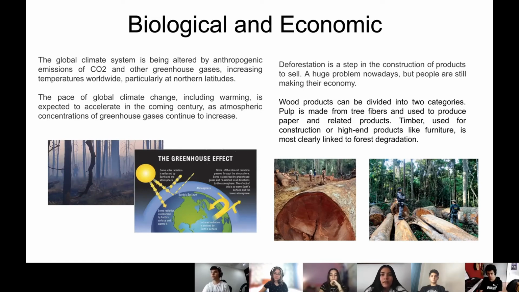And the economic: deforestation is a step in the production of goods to sell, a huge problem nowadays, but people are still making their economy. Wood products can be divided into two categories. Pulp is made from tree fibers and used to produce paper and related products, and timber, used for construction or high-end products like furniture, is most clearly linked to forest degradation.